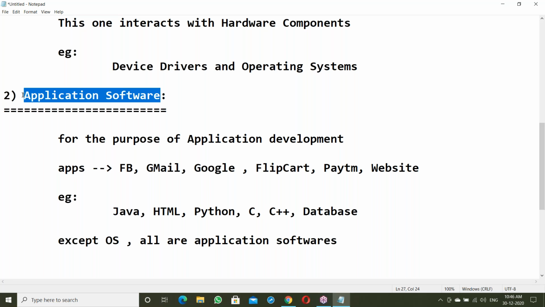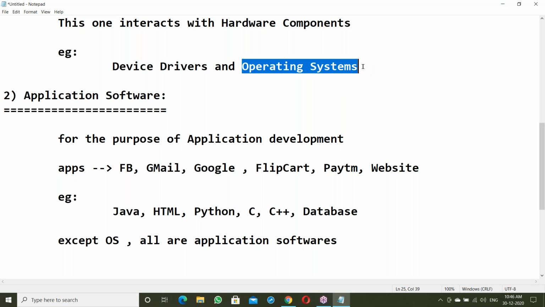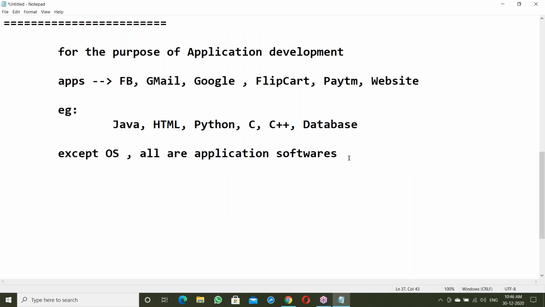Now, before going to this application software, let us say something about OS. What is OS? This is the most important point. If you have OS knowledge, then it is easy to understand Java features. For that reason, I'm explaining OS here. I could explain Java features directly today, but to understand them, you must have a little bit of knowledge about OS.